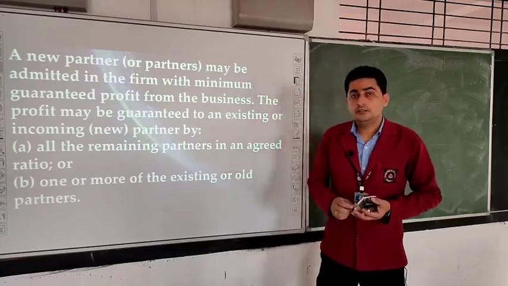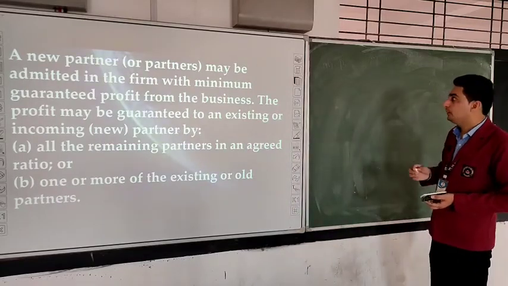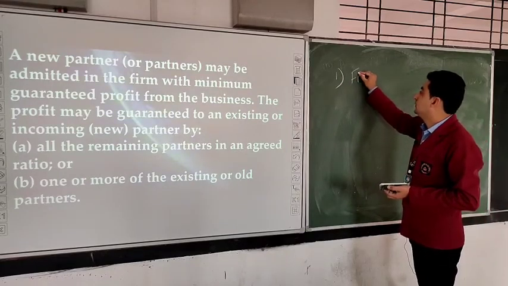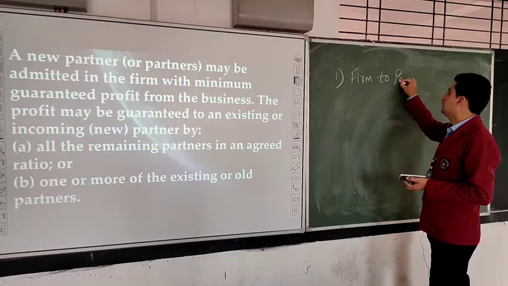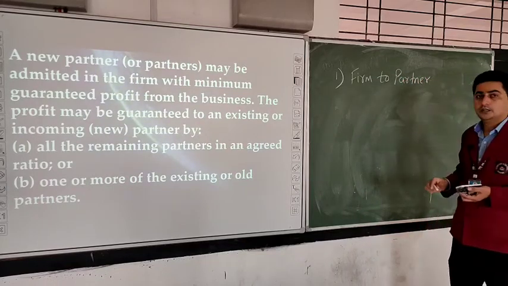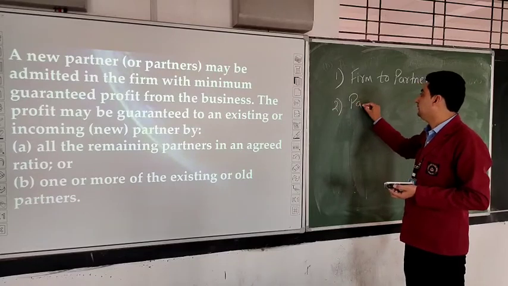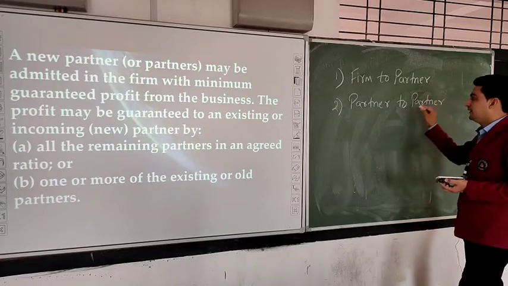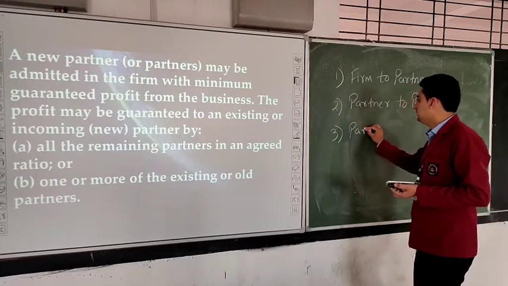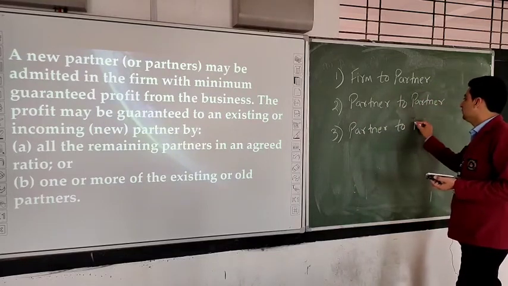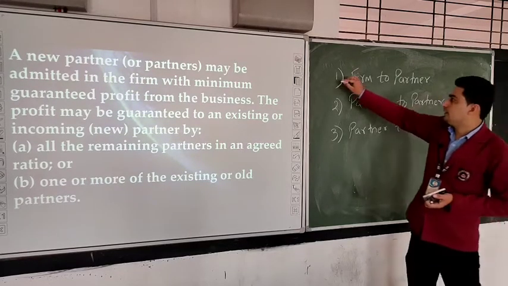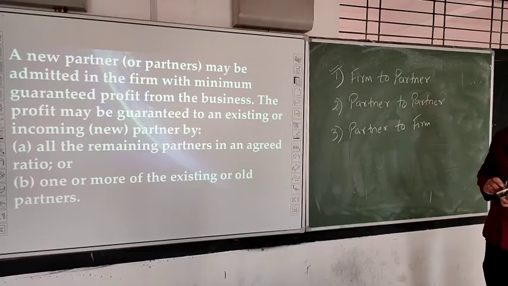Okay. So students, minimum guarantee of profit is of 3 types. First is firm to partner. Second is partner to partner. And third is partner to firm. These 3 kinds of minimum profit guarantee are there. Let us understand the first one. What is firm to partner?